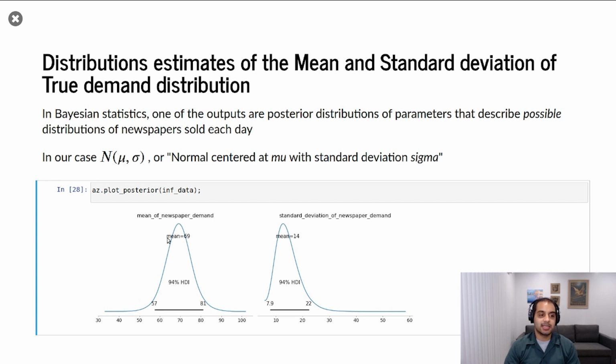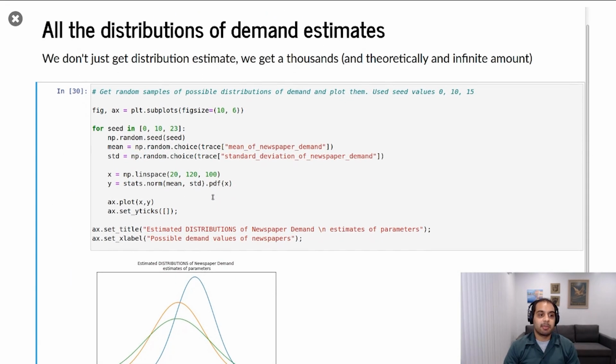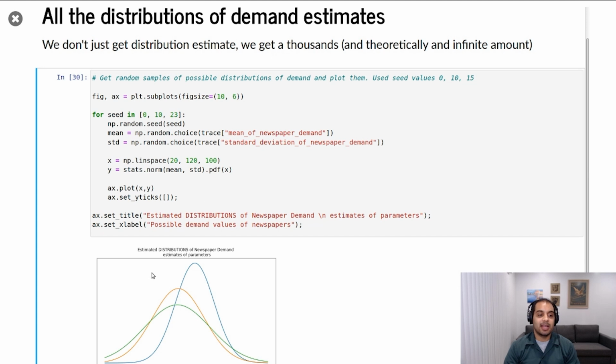The model tends to think that 69 is the most likely value. Unsurprising, again, you saw that 69 was the thing that we got in the previous 2 methodologies, but we also see that 57 could occur, or 81, where you have this range here of the possible mean of demand. We also have a range of the possible distribution of the standard deviation of newspaper demand. Again, the most likely value is what we saw, which is 14, but it could range anywhere from 7.9 to 22.